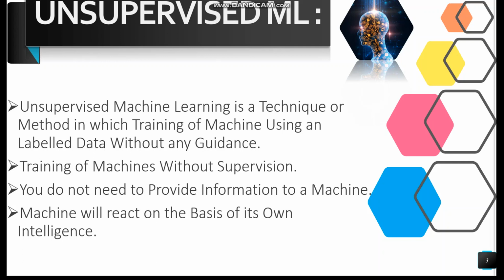Unsupervised machine learning algorithm is a technique or a method in which machines are trained using unlabeled data or information without any guidance. As the name indicates, unsupervised machine learning means training of machines without supervision. In simple words, you do not need to provide information to machines. The machine will react on the basis of its own intelligence. This is known as unsupervised machine learning algorithm.